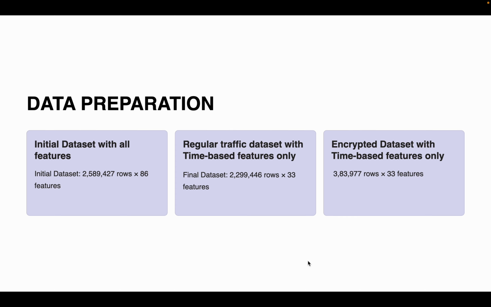Thanks, Raji. Coming to the data preparation part, initially we had a large dataset with over 2.5 million rows and 86 features, which had content and time-based features. To focus on encrypted and protocol analysis, we removed content-based features, keeping only 33 time-based features. We also cleaned the data by removing null and duplicate values and filtering out rows where the protocol was 0 or missing, as these are invalid or incomplete records. After the processing, we got the regular traffic dataset, which is almost 2.9 million rows, and the encrypted subset has almost 4 lakh rows. Both retained only the selected time-based features.